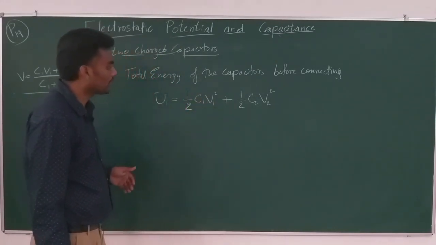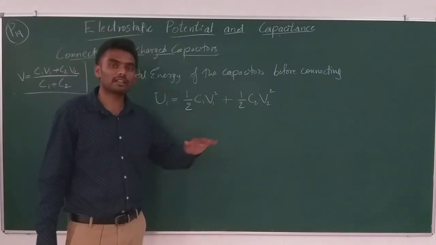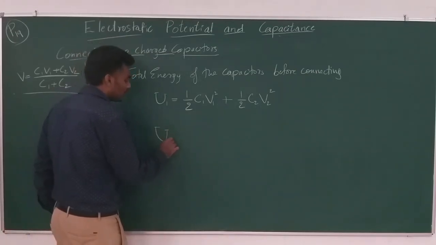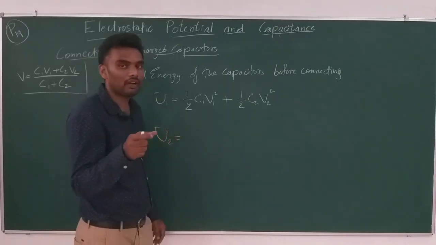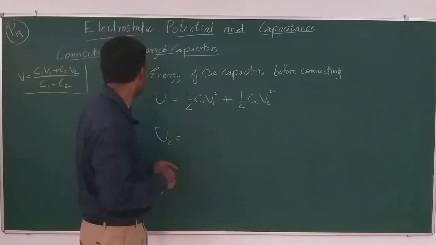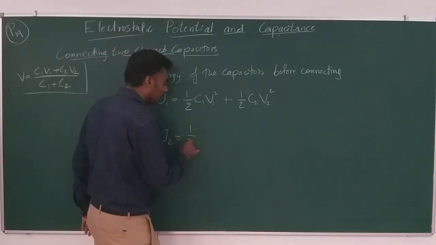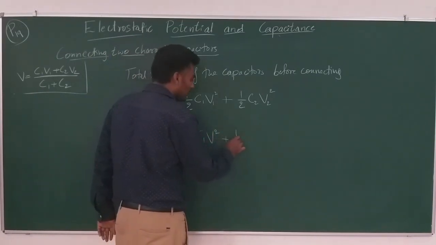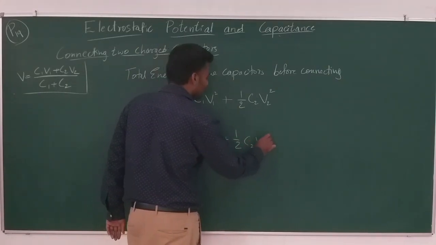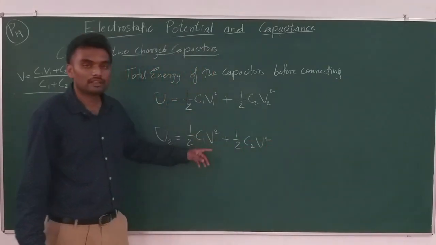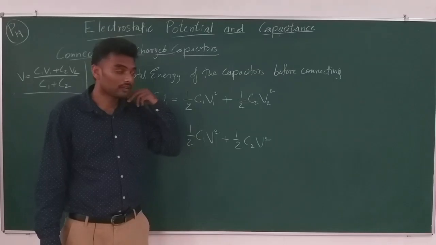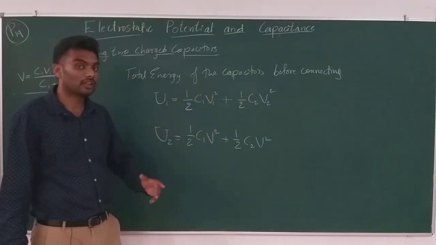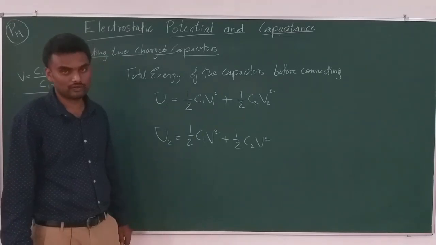Now, when I consider the situation after connecting the capacitors, the total energy stored will be, since they have now attained a common potential V, half C1 V squared plus half C2 V squared. You may think that these two are the energies before and after connecting, so energy should be conserved.